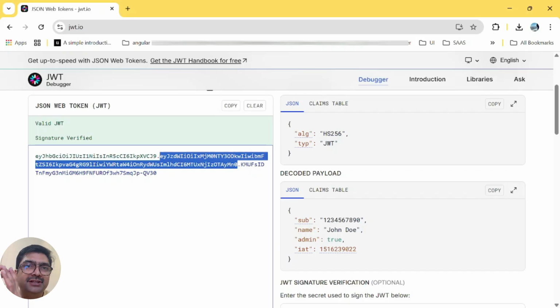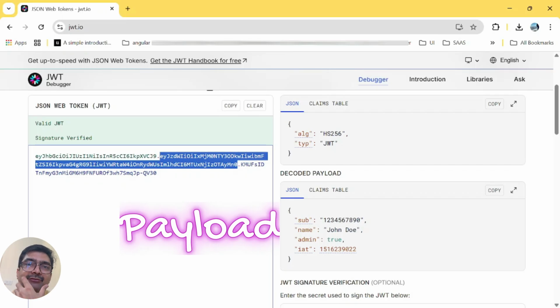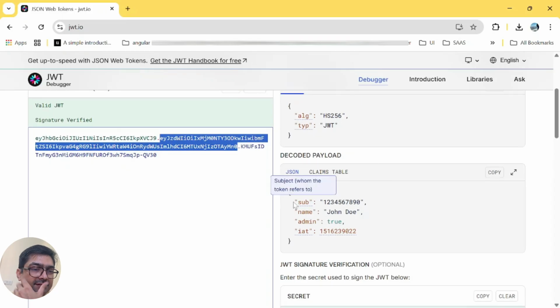The second part of the JWT, which corresponds to the payload, is a more important part from our perspective. This contains information like the subject, any other details you want to pass along with the token, like the name, the admin, the roles basically, and the time of creation of the token. Now, these payloads are encoded, not encrypted. So we should not pass sensitive information like passwords as part of the token itself, because it can be decoded and the payload can be read.